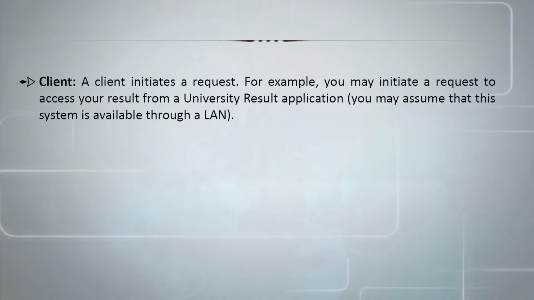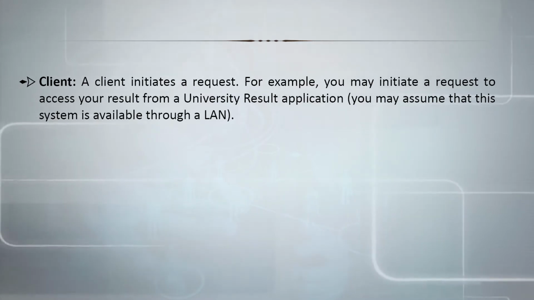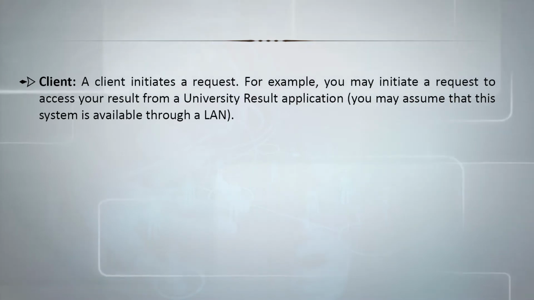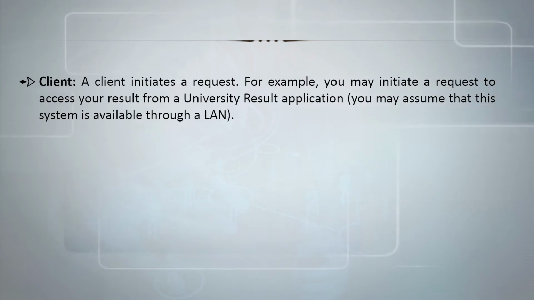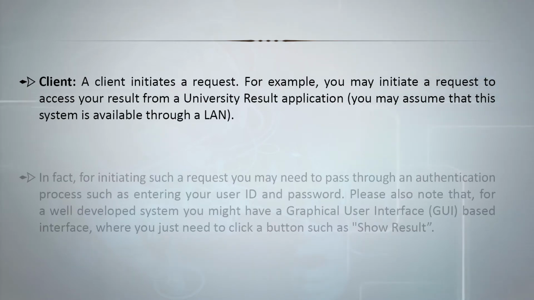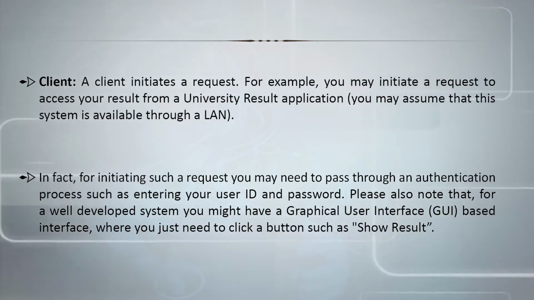Now let us take an example. Now let us consider a client. A client initiates a request. For example, you may initiate a request to access your result from a university result application. So you may assume that this system is available through a local area network. In fact, for initiating such a request, you may need to pass through an authentication process, such as entering your